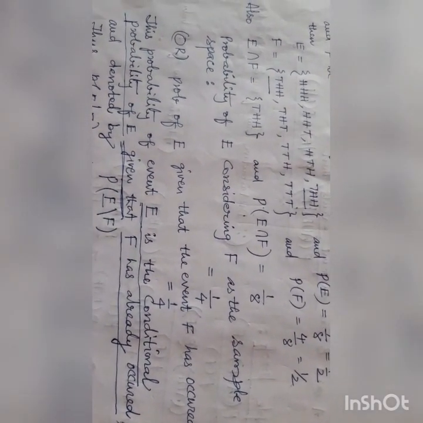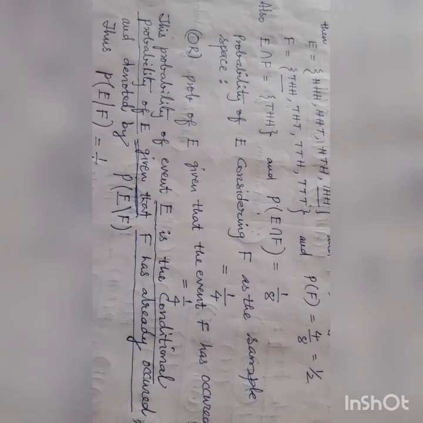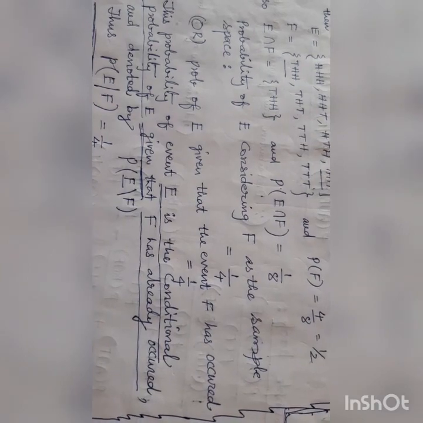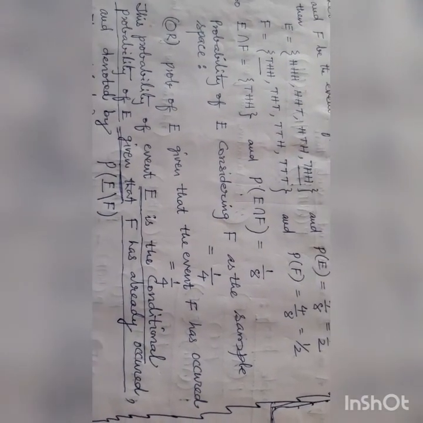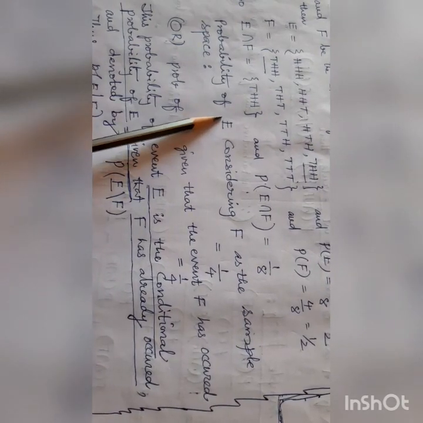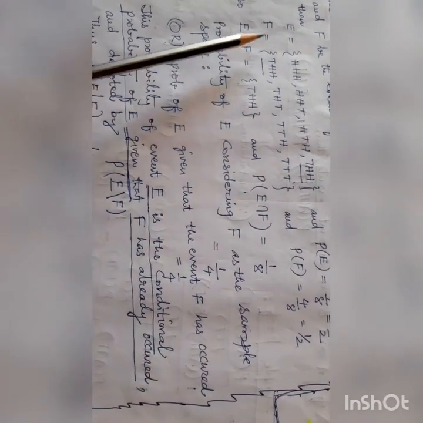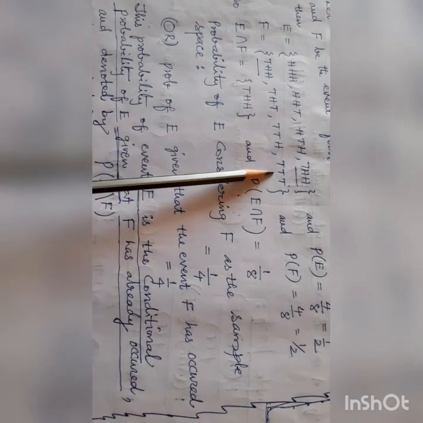Probability of E considering F as the sample space. What is F? F has how many elements? 1, 2, 3, 4.